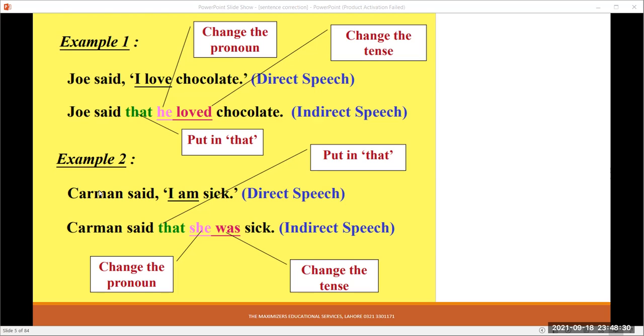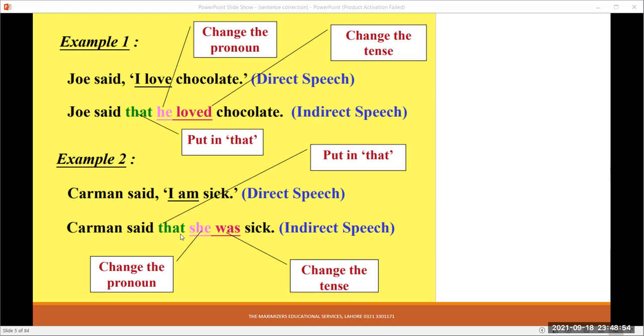Now let's come to example 2. Carmen said, "I am sick." So this is direct speech. Again, when we have to convert into indirect speech, "Carmen said" will be the same. These commas and inverted speech marks will be changed to "that" because it is a simple sentence, a declarative sentence, an assertive sentence.